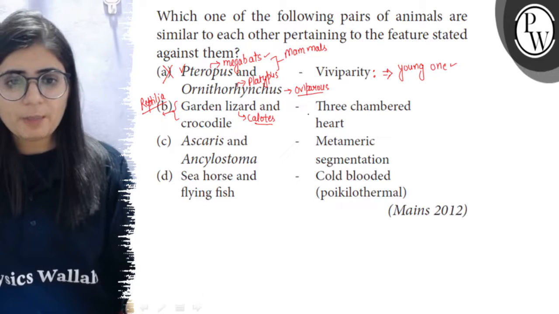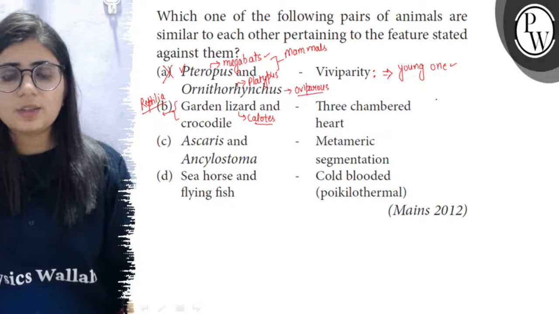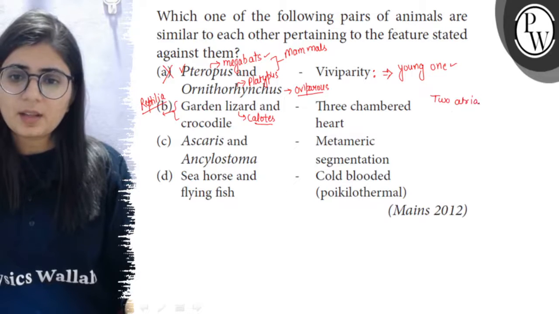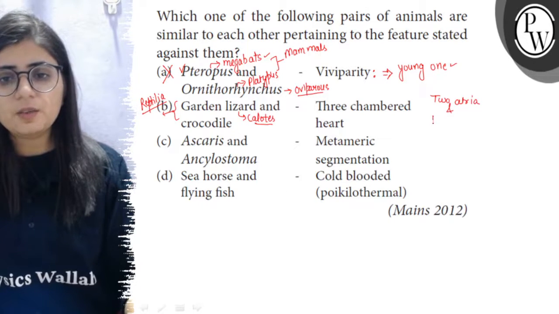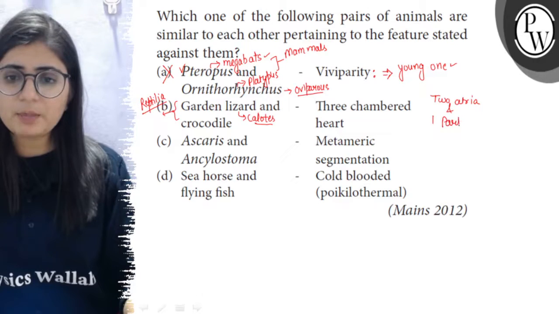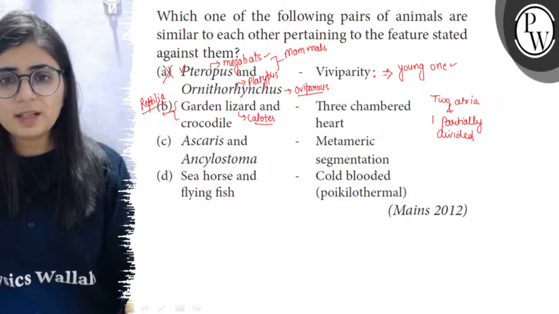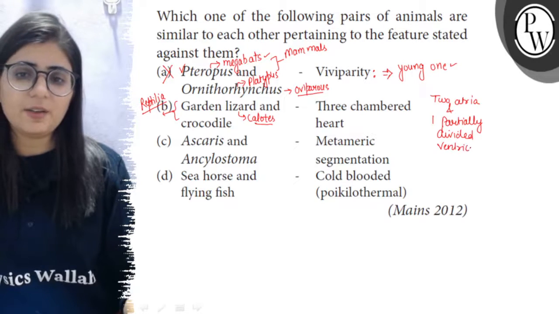So in case of reptiles, generally the heart is three chambered with two auricles or the two atria and one ventricle which is partially divided. So septum is not complete. So one partially divided ventricle is there. So we count these chamber as three. Actually, these are incomplete four. So two atria with one partially divided ventricle.